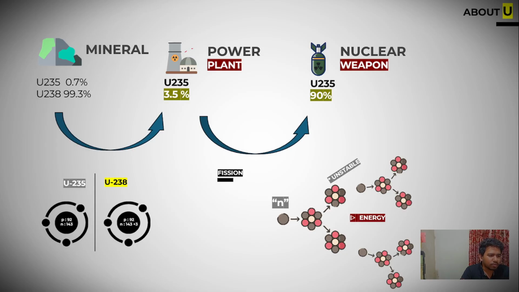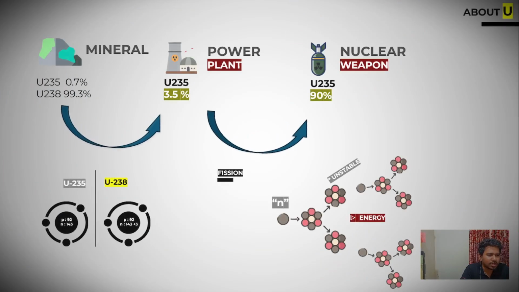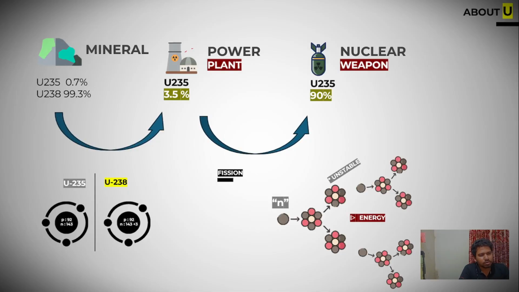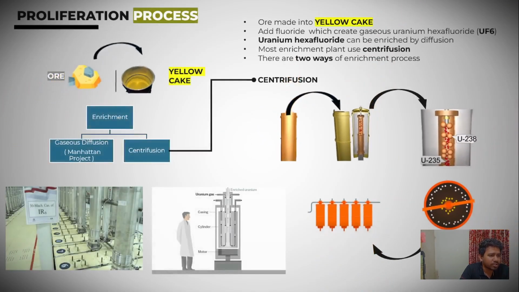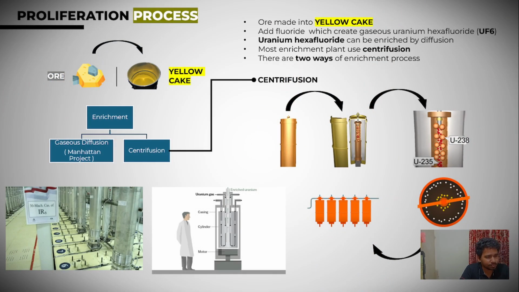So why do we need uranium-235? Basically, for uranium-235 we need a low energy, or low agitated, neutron. For uranium-238 we need a high energy neutron, which is not effective for modern technology. So for the fission reaction we need uranium-235. Getting uranium-235 from 0.7% to 90% is called the proliferation process, or enrichment process.